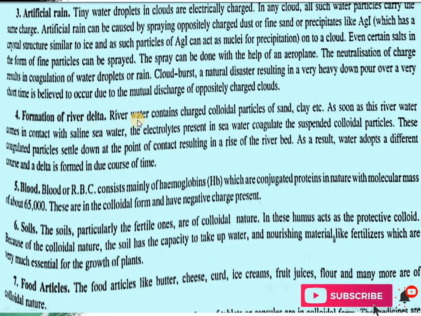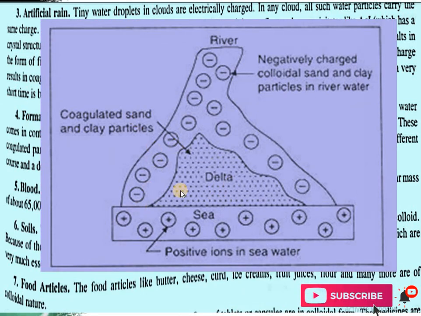Next example is the formation of a delta. Delta formation is also just an example of a colloid. We have a sea, where the clay particles are present. The sea water contains positive charge, and the particles of sand and clay are negatively charged. So we can say that in the sea the water contains positive charge and the clay particles are negatively charged.